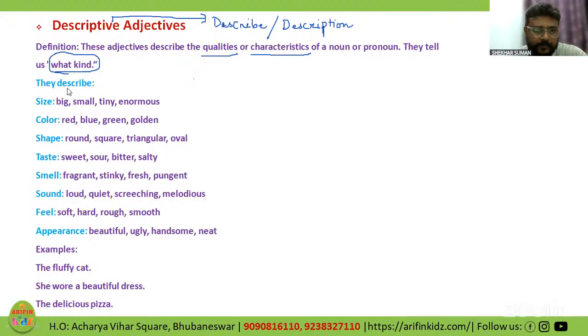All right. So what all do they describe? They describe size, color, shape, taste, smell, sound, feel, appearance. Like in terms of size: big, small, tiny, enormous. One by one, I'll be giving you the examples side by side so that you will be able to understand.